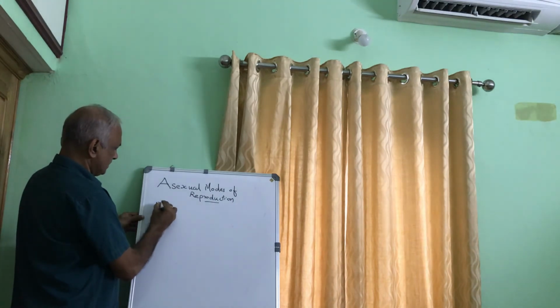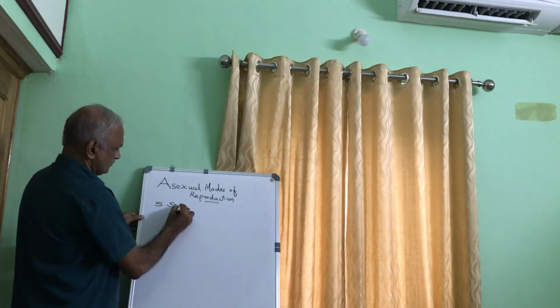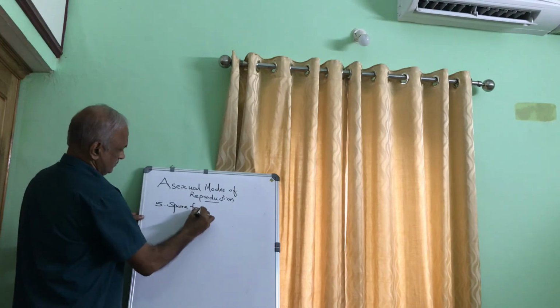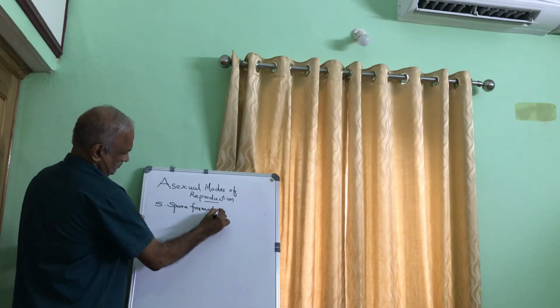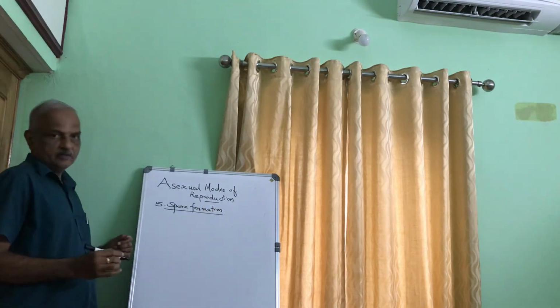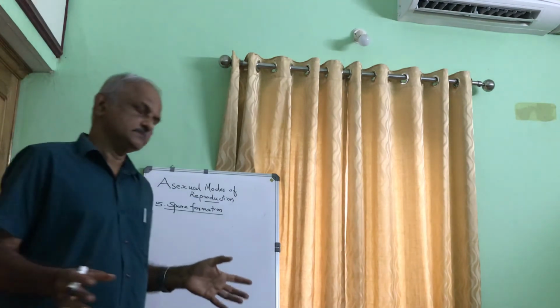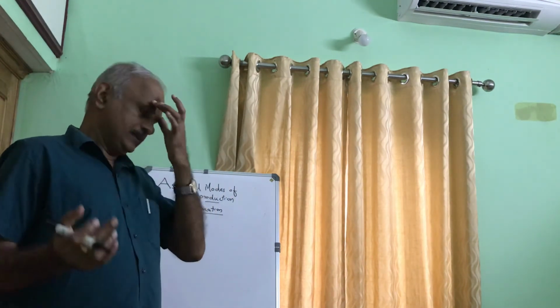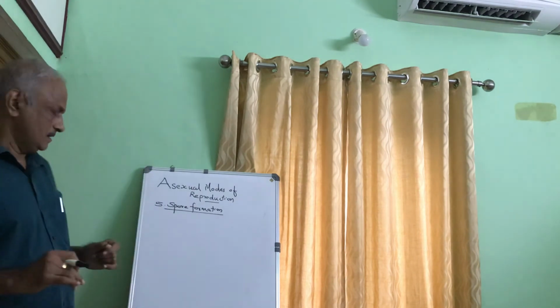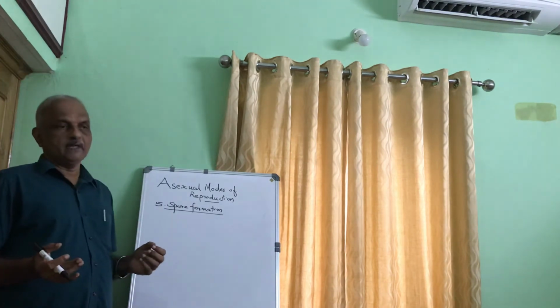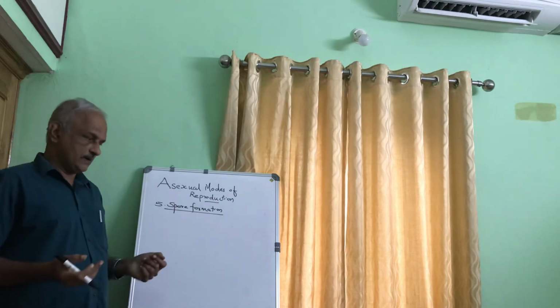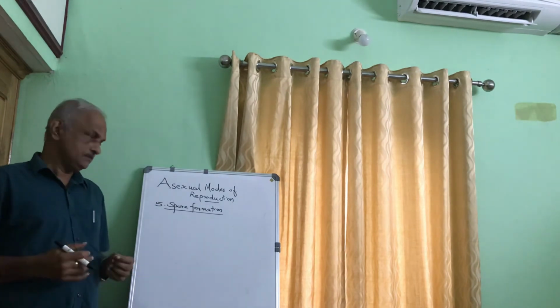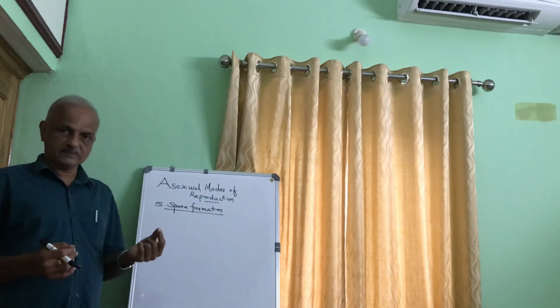The next method is spore formation. If you keep some bread exposed, the next day you can see some greyish patches, and these patches are actually new fungal growth. From where has it come? It has come from the spores.